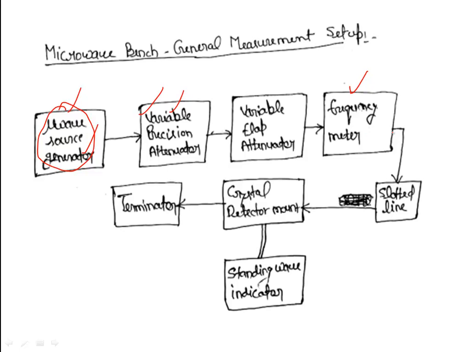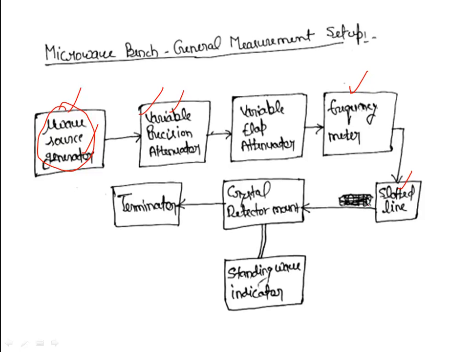Now the output of the frequency meter goes to the slotted line. The slotted line with a tunable detector is used to measure the VSWR, standing wave patterns and wavelength, etc. That means to measure the VSWR values and standing wave ratios, we use the slotted line. Here we have a device that is known as a tunable detector. So with the help of the movable probe or tunable detector, we are able to find out the value of maxima and minima in the slotted line section.